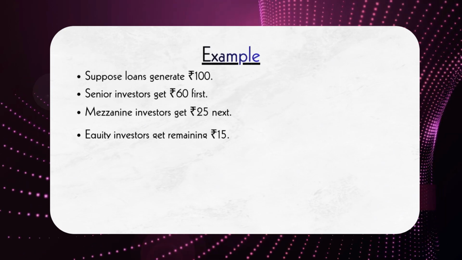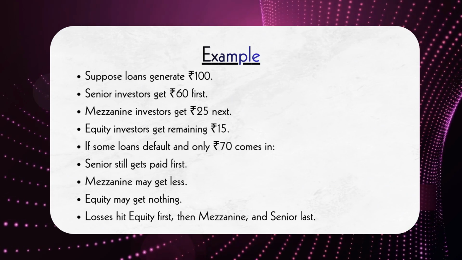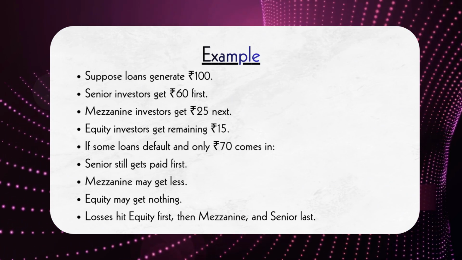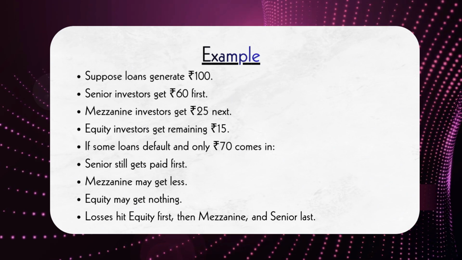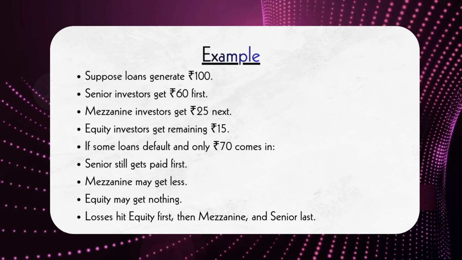For example, suppose the underlying loans generate 100 rupees. The waterfall might distribute 60 rupees to the senior tranche first, then 25 rupees to the mezzanine tranche, leaving 15 rupees for the equity tranche.